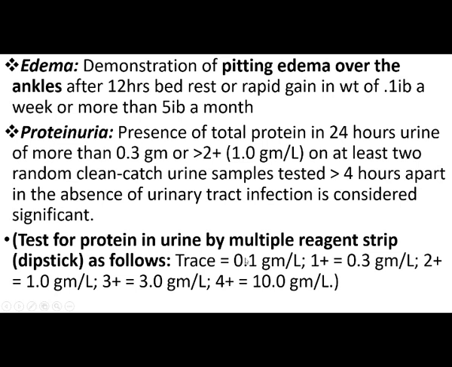The test for proteinuria by multiple reagent strip dipstick is as follows: trace is 0.1 gram per liter, 1 plus is 0.3 gram per liter, 2 plus is 1.0 gram per liter, 3 plus is 3.0 gram per liter, and 4 plus is 10.0 gram per liter. So these are the values we consider according to the strip reading.